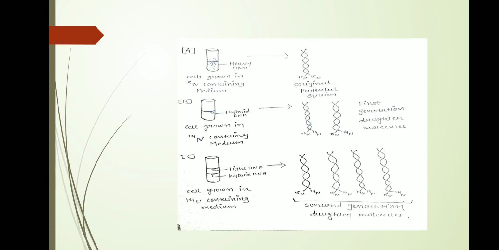This result is consistent only with a model of semi-conservative replication. Studies using other prokaryotes as well as eukaryotes indicate that semi-conservative replication of DNA is probably a universal mechanism. Why is it a universal mechanism? Because when DNA replication occurs, the daughter DNA contains one strand from the parental strand and the other strand from